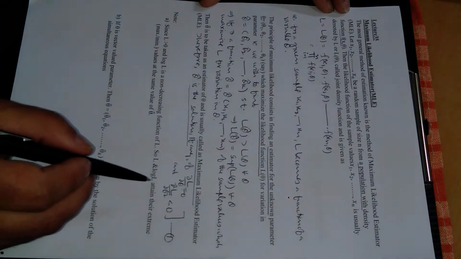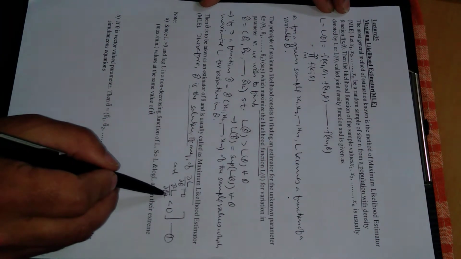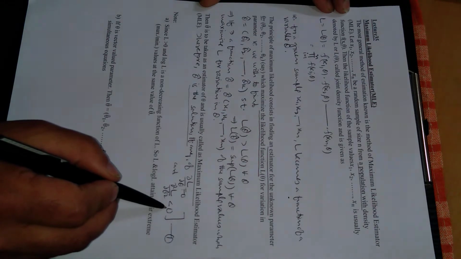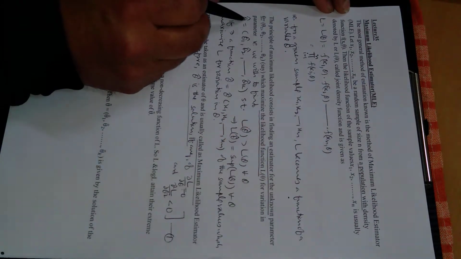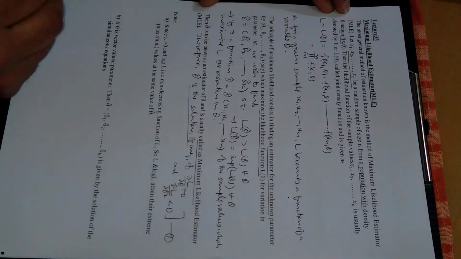And the second order partial derivative will be negative. All right, so that is why this theta cap is the solution of this equation.